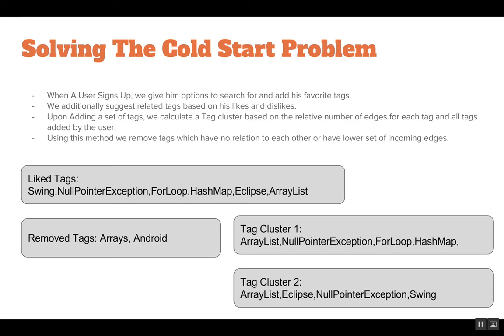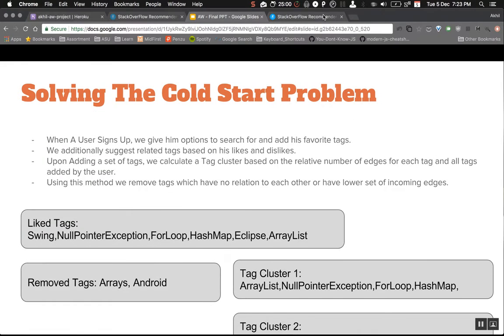But wouldn't it be better if I would get the related tags and search based on those related tag clusters? So I would essentially get questions for ArrayList, eclipse, and swing, and ArrayList, null pointer exception, and for loop. So the user would get questions related to that tag cluster and this tag cluster. So how do we achieve this? We find all the tag clusters based on the related tag count. So the related tag count is present and has a likely threshold in regards to the liked tags.